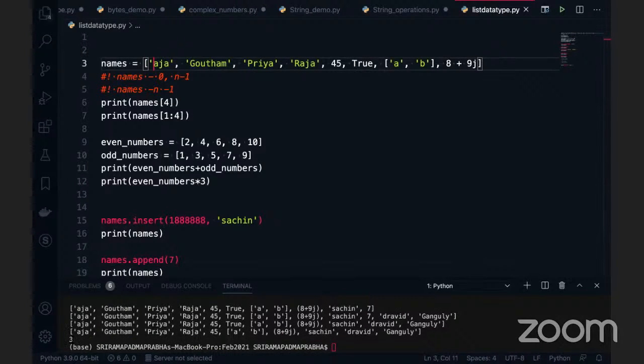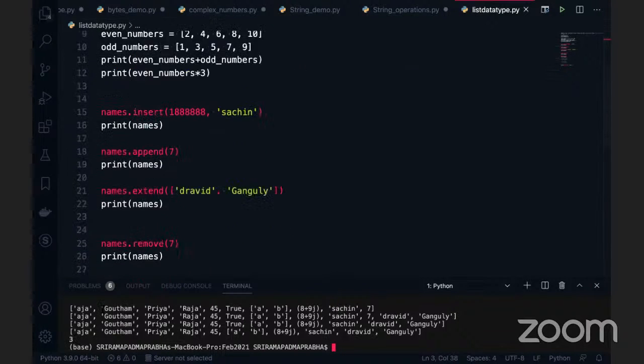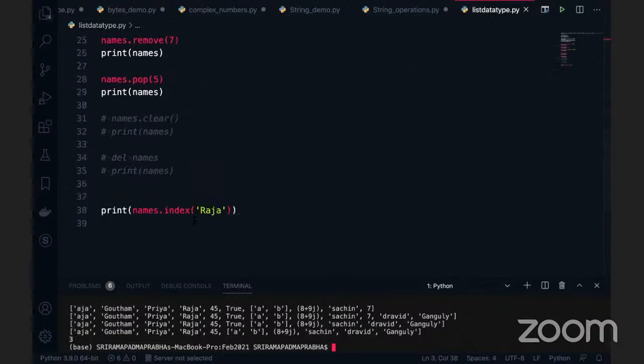You can see there is a 3, because Raja appears at 0, Priya is at the 2nd position, and Raja is again there at the 3rd position index. That is the reason we got the 3 here. So basically this index will tell us where the value started; only the first occurrence's index will be considered here. I hope you understand the count function and index function.